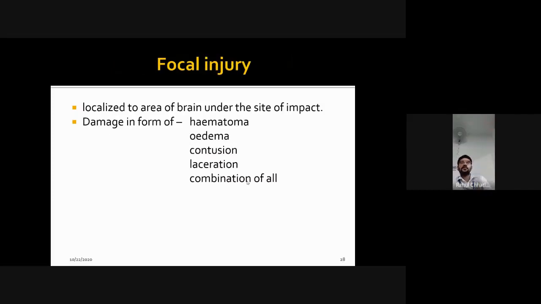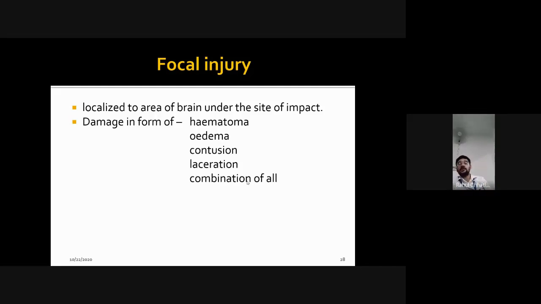Okay, so focal injury is localized to the area of brain under the site of the impact, with damage in the form of hematoma, edema, contusion, laceration and a combination of anything. Hematoma formation means wherever injury happens, the first reaction that comes, the clot that is formed, that is hematoma. Because of hematoma there is change in the nearby cells and because of that it causes edema.